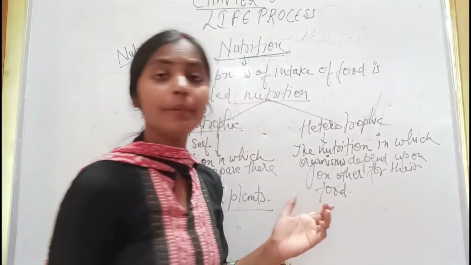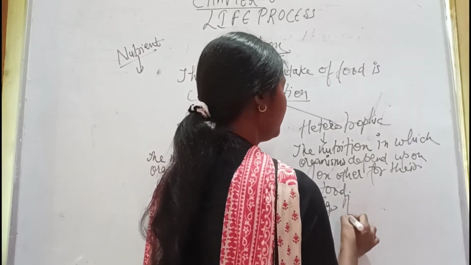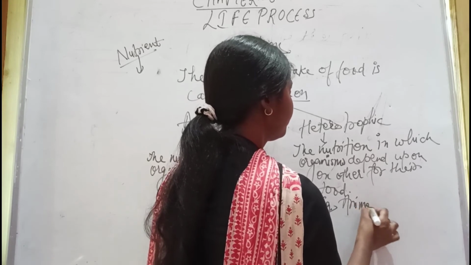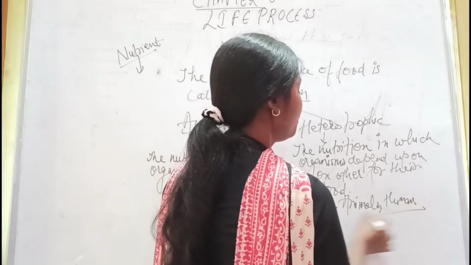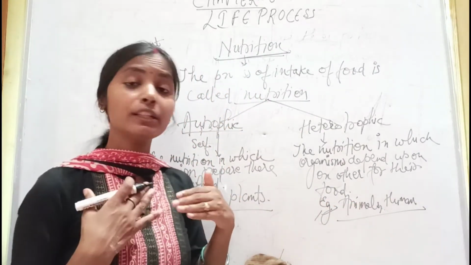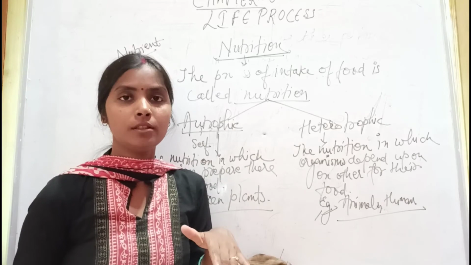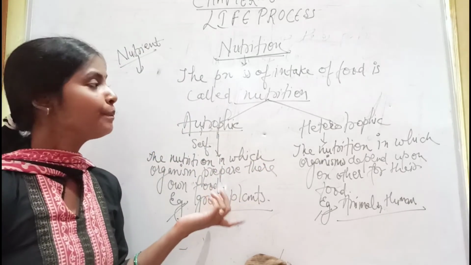That is heterotrophic nutrition. For example, animals, humans. We are humans, we are heterotrophic, because we are totally dependent upon green plants for our food.